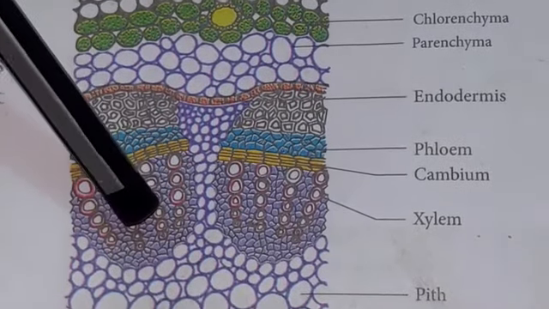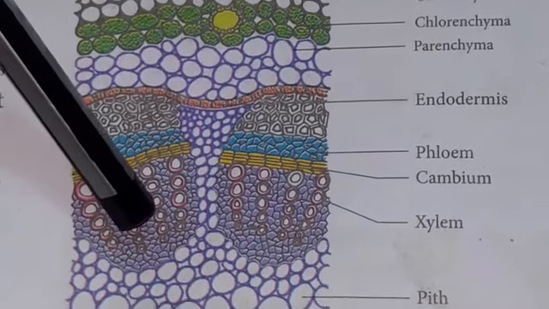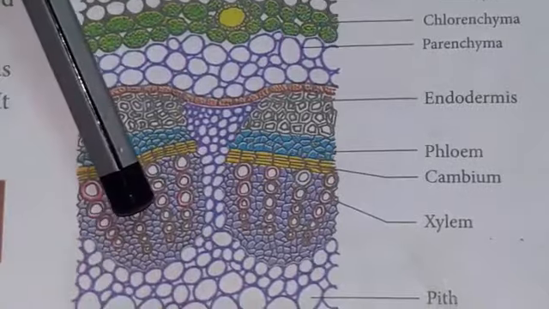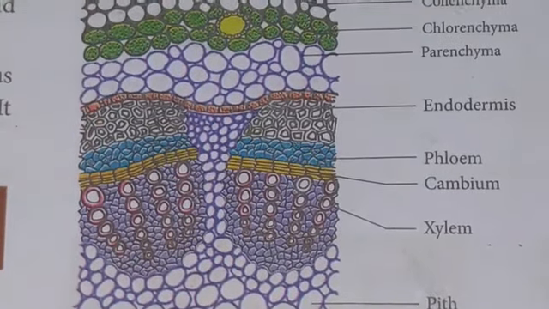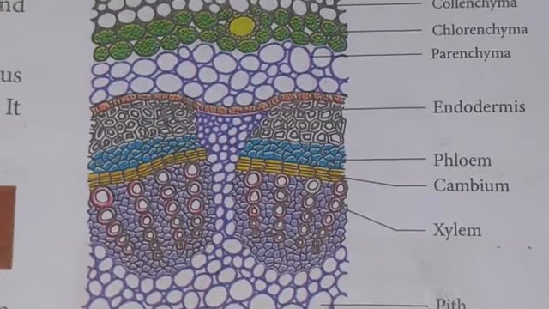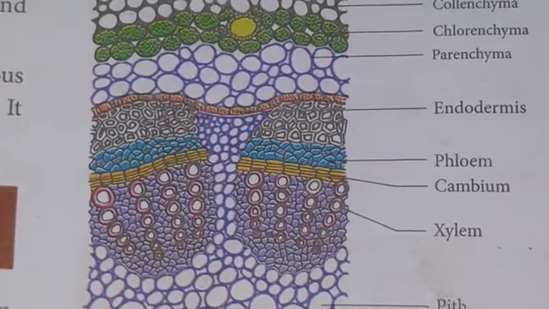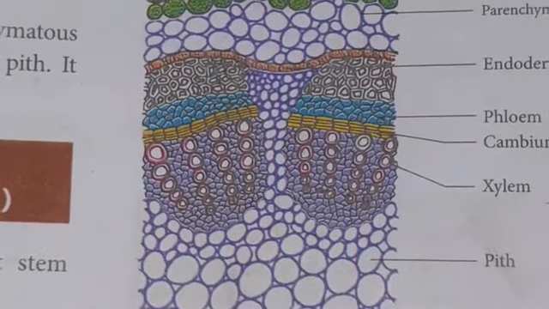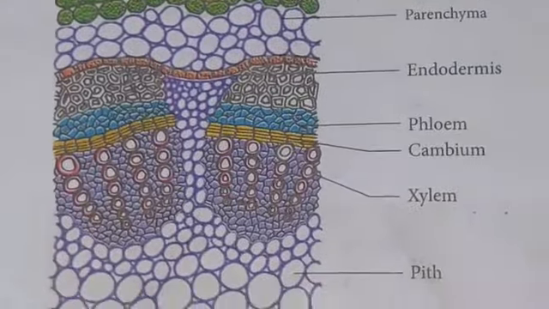Xylem. The xylem consists of xylem fiber, xylem parenchyma, vessels and tracheids. Vessels are thick-walled and arranged in a few rows. Xylem conducts water and mineral salts from the soil to all parts of the plant.